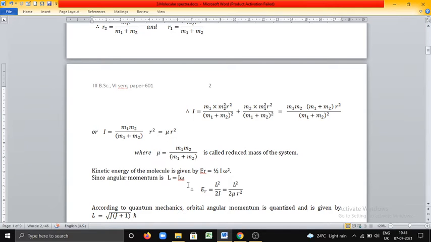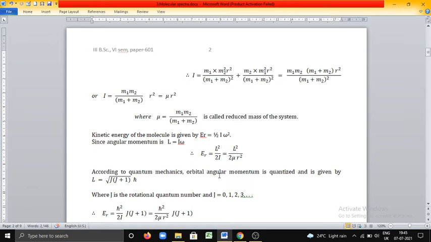Angular momentum L is given by I omega. Therefore, omega is given by L by I. If you substitute omega is L by I in this expression, ER is equal to half into I into L square by I square. One I gets cancelled. Therefore, you will get L square by 2I. Otherwise, you can substitute for I as mu r square in this expression for rotational kinetic energy.